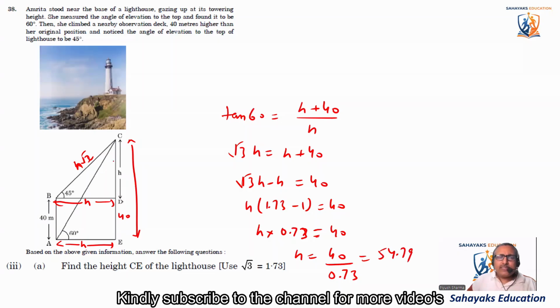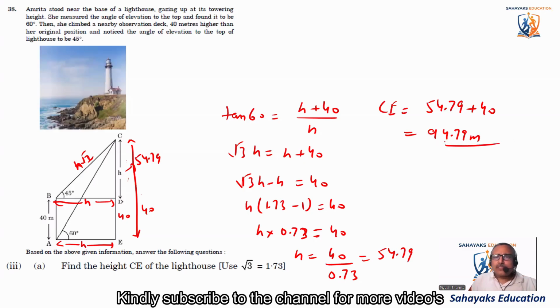So the distance h is 54.79, and this distance from here, this is h, and this is 40. So the total distance CE is equal to 54.79 plus 40, so it comes out to be 94.79 meters. Okay, so CE is 94.79 meters.